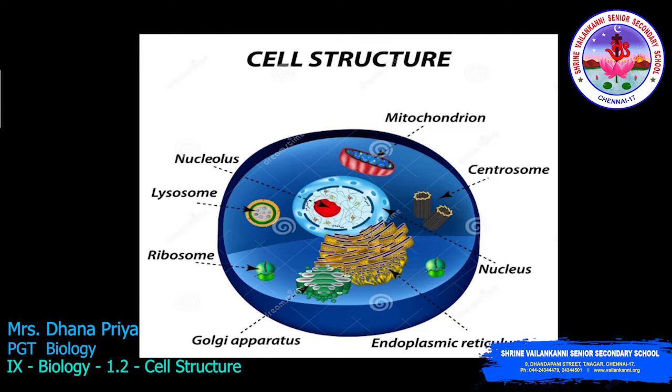So this will be the diagrammatic view of cell structure. Here you can see mitochondria, centrosome, nucleus, endoplasmic reticulum, Golgi apparatus, ribosome, lysosomes, nucleolus. So these are the cell organelles. We will also study the outer membrane of the cell, the inner membrane of the cell, and the liquid which is present inside the cell. These we are going to study in brief.